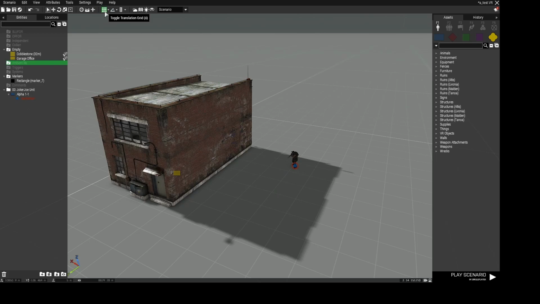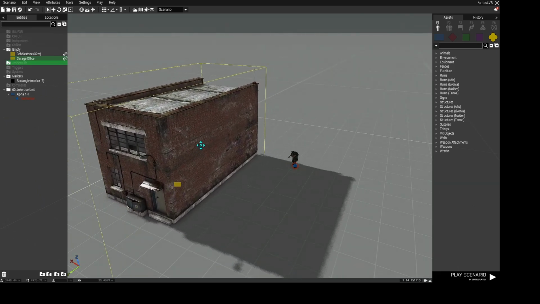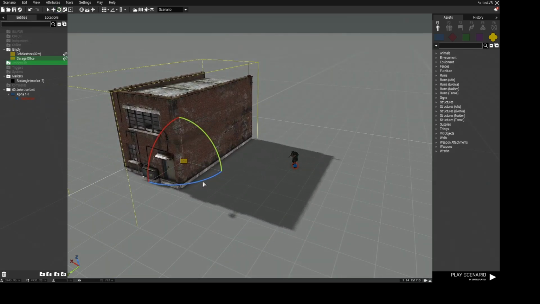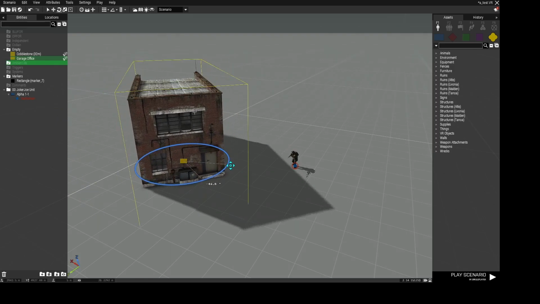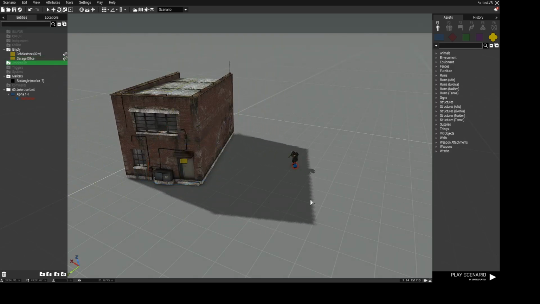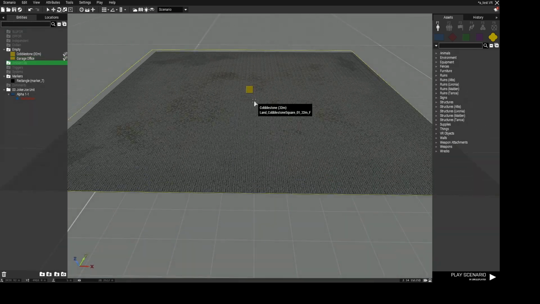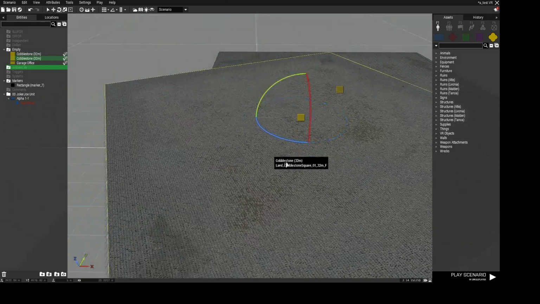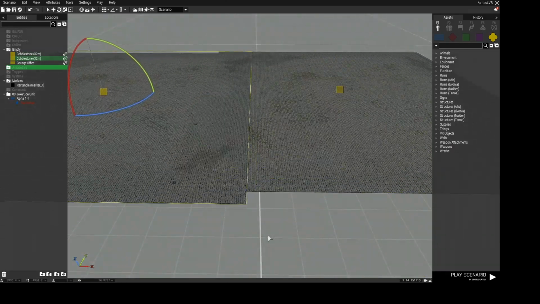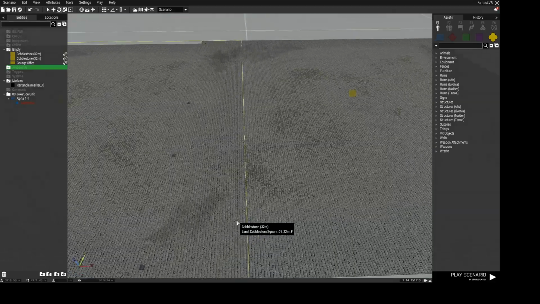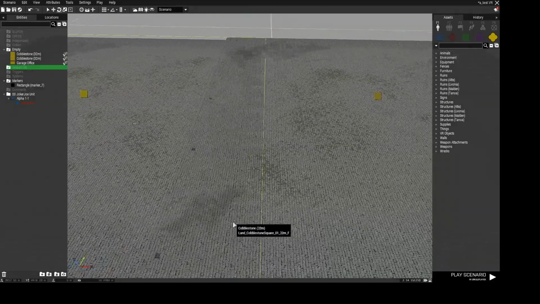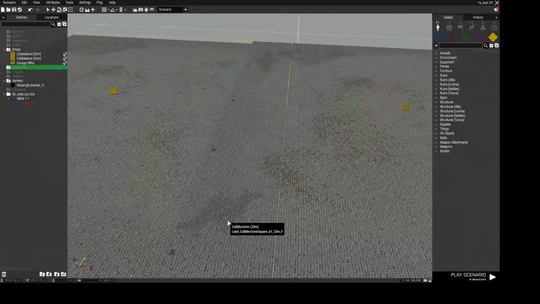So that one, as you can see, if it's not enabled, you can move them smoothly. You can rotate them smoothly. It's not a problem. But when it comes to these items, when you want to place them next to each other, this can happen. You see that? That is not cool. We do not want that.